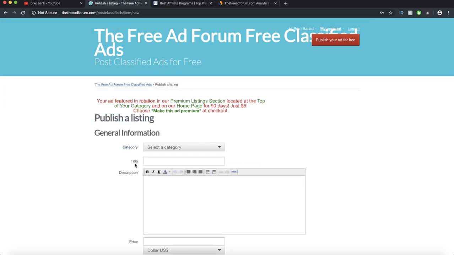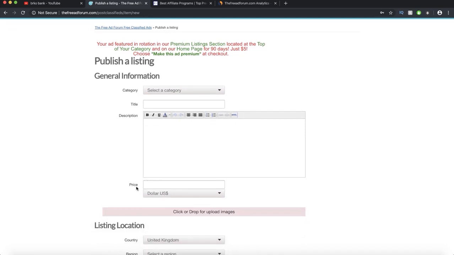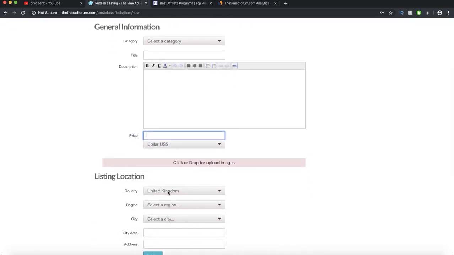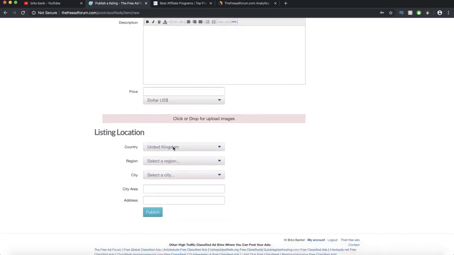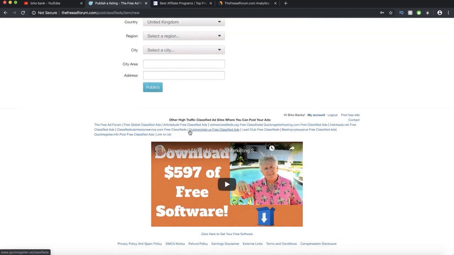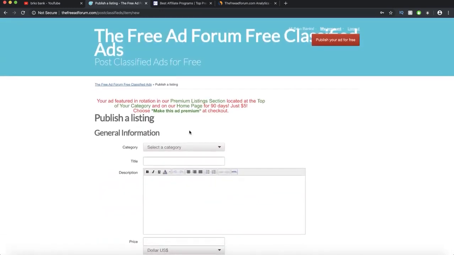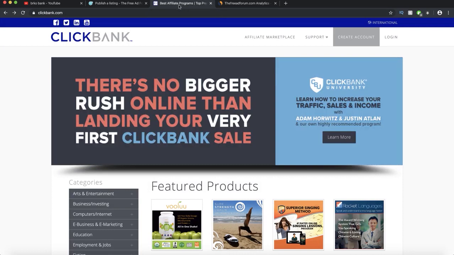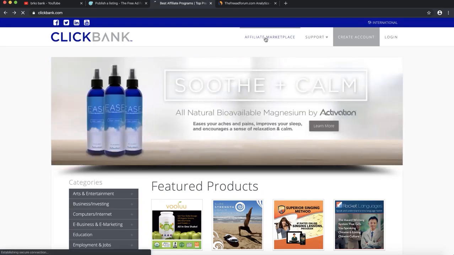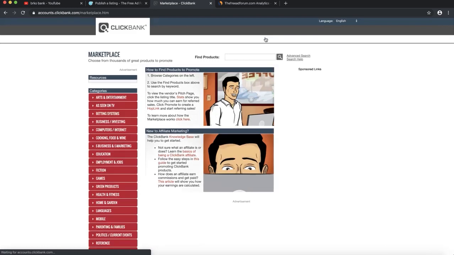So I'm going to show you guys how you can promote and which product you should promote on this website. So let's click on post your ad for free. Right here you can see how publishing your listing looks, so they are going to ask you for a category, title, description, and price. However, for price you're not going to put anything, and you're going to put your listing area, which is your United States. So that is basically it.